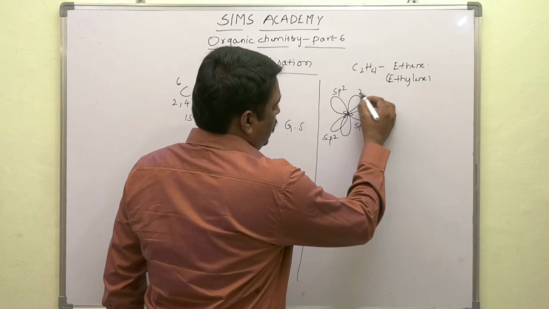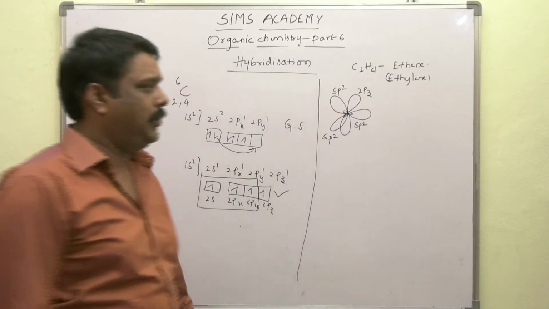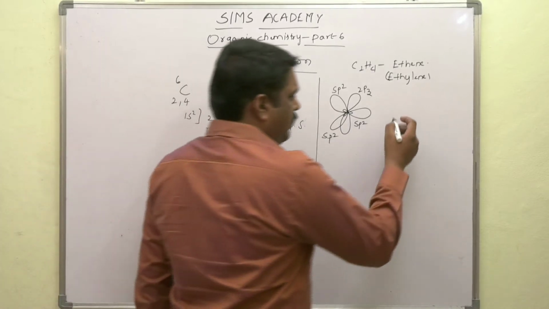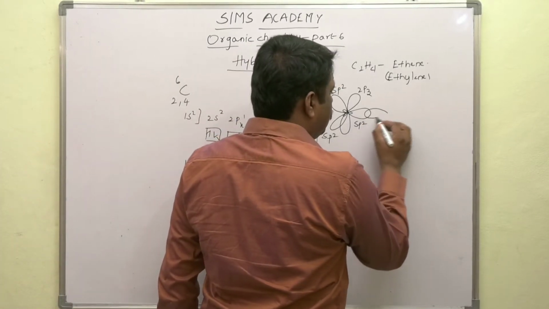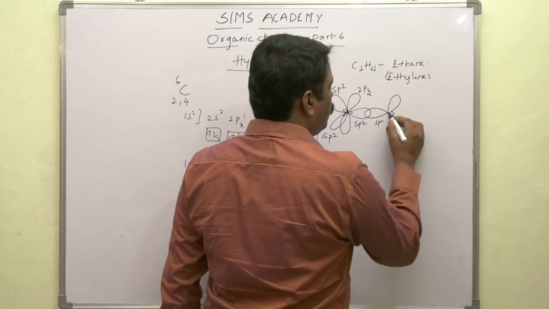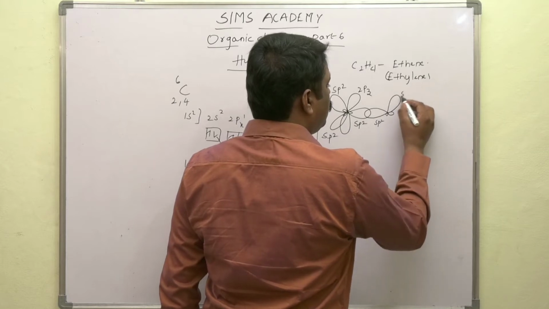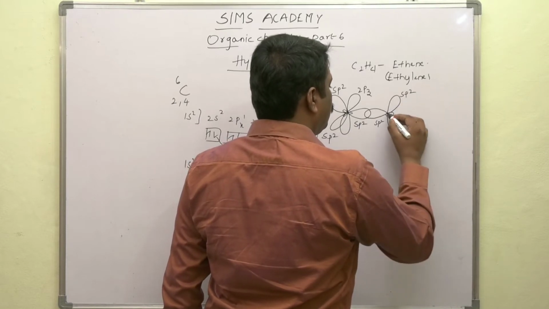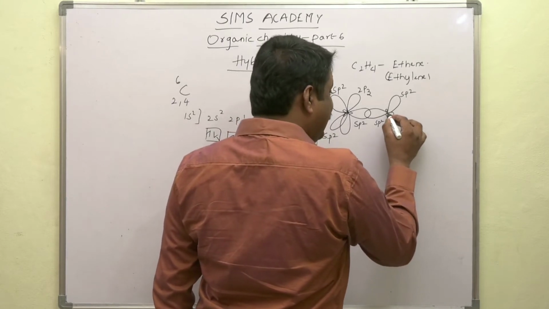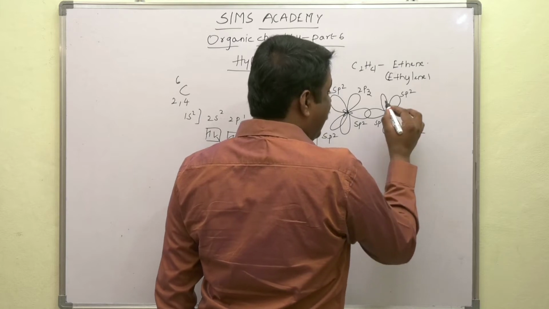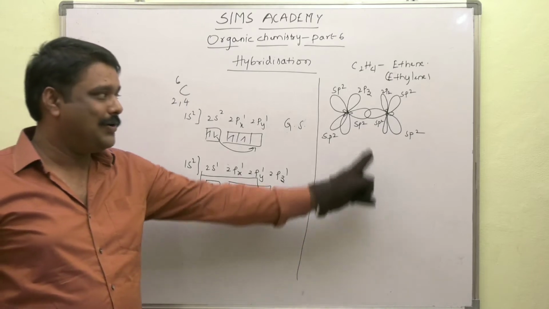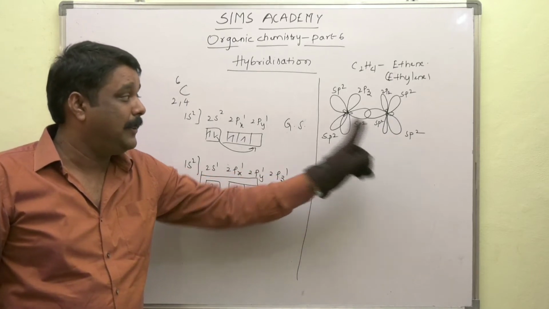Coming to the other carbon, the same happens: it also gets three sp2 orbitals and one unhybridized 2pz orbital.